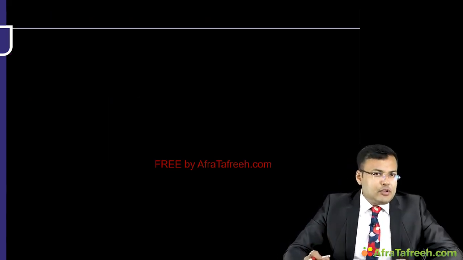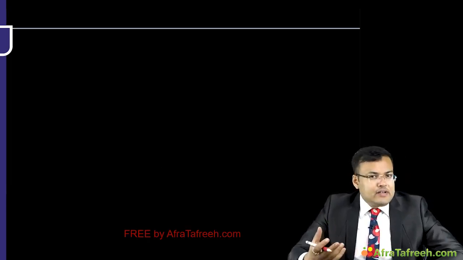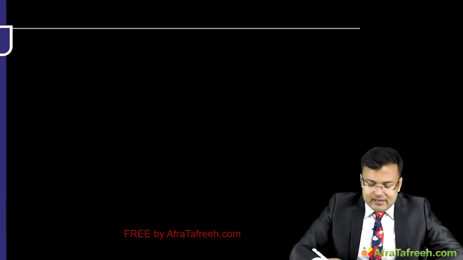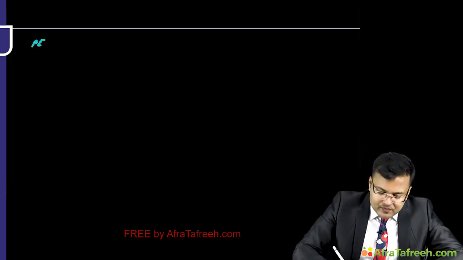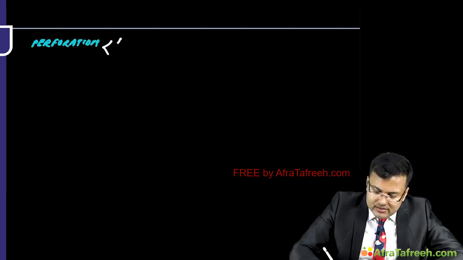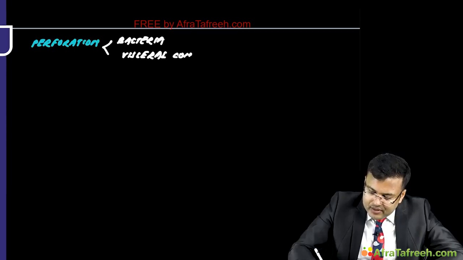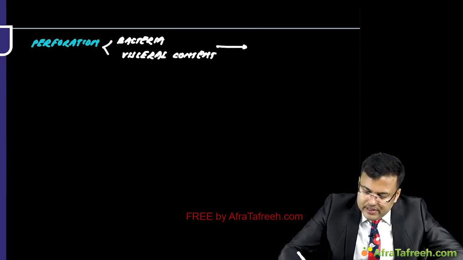Perforation is one of the common causes of acute abdomen. So what happens in perforation? Bacteria or visceral content goes into the peritoneal cavity. In perforation, bacteria or visceral content goes into the peritoneal cavity.